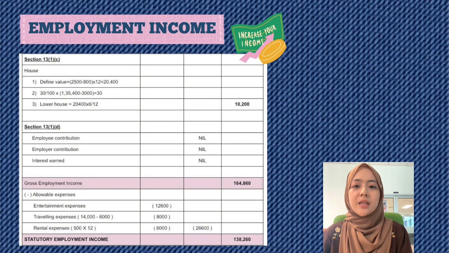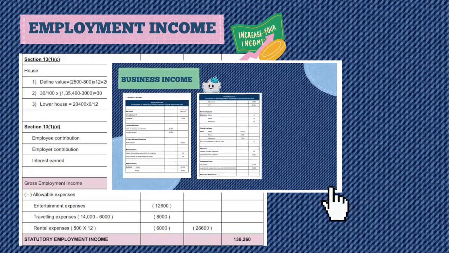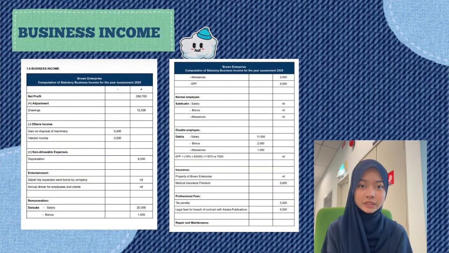RM164,816. Finally, after deducting the allowable expenses of RM26,600, the statutory employment income is RM138,260. Next, I will present the computation of Brown Enterprise statutory business income for the year of assessment 2025.